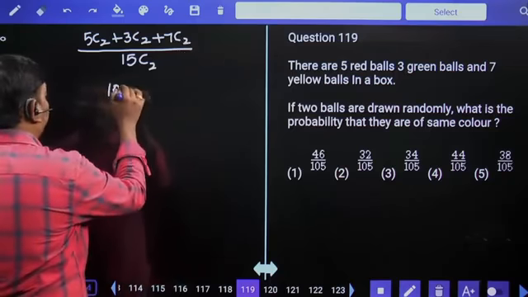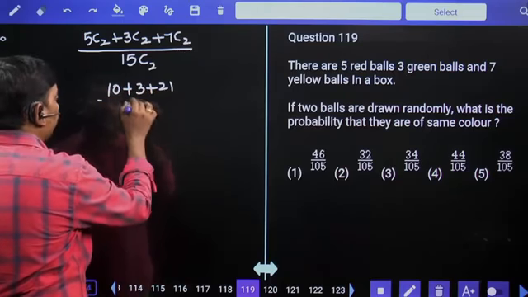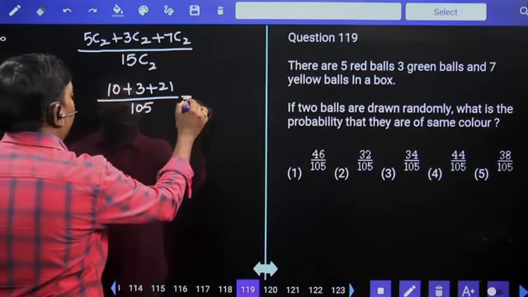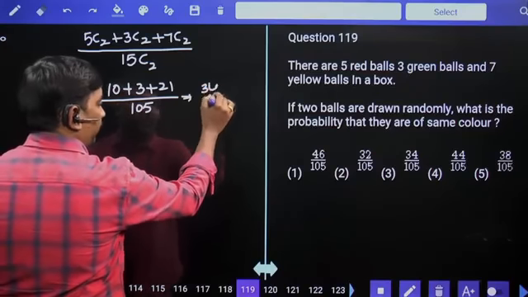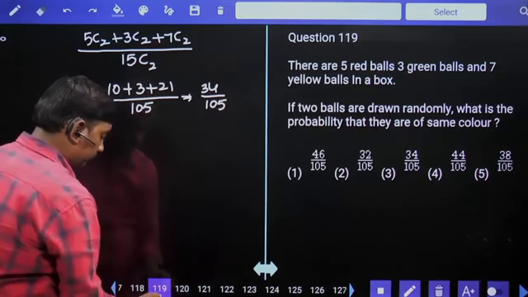5C2 value 10, 3C2 value 3, 7C2 value 21, 15C2 value 105. 34 by 105 is your answer.